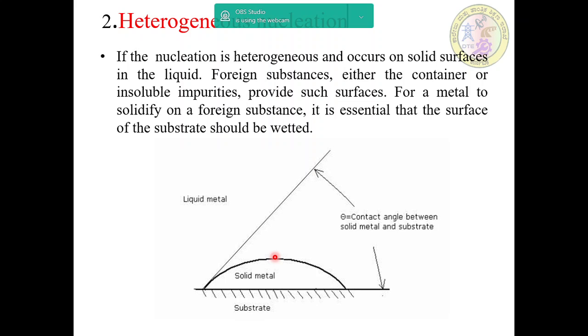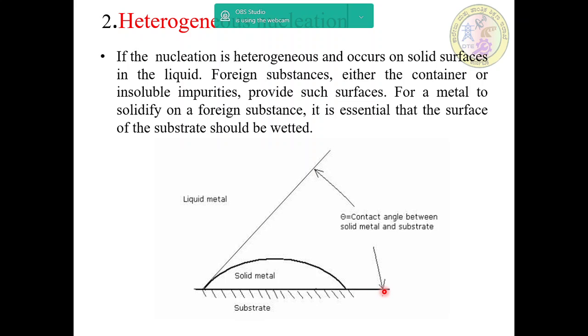The angle of contact theta between the substrate and the solid metal being deposited is important, as shown in the sketch. When theta is small, the interface energy between the solid and substrate is low.